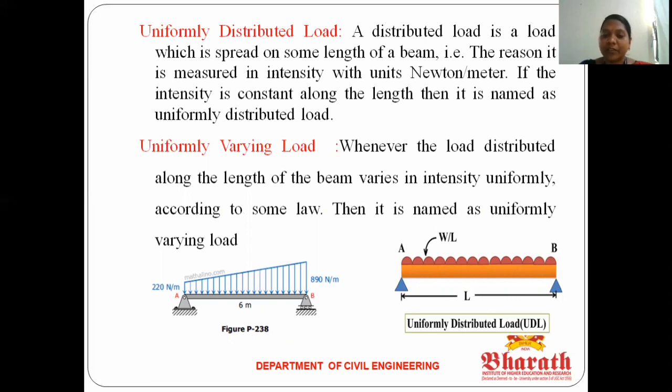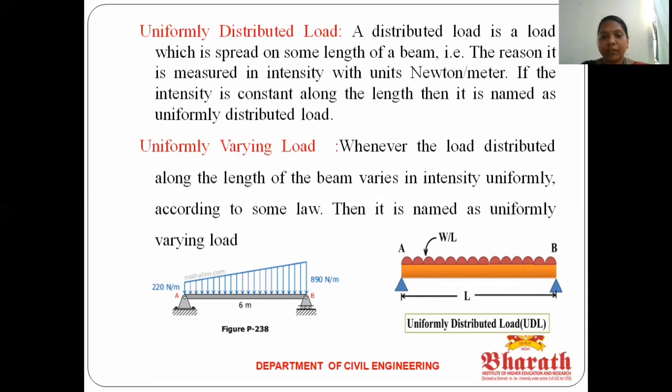Here, the beam is there with two supports at both ends. The load is spread uniformly throughout the beam. That is called a uniformly distributed load. The unit is Newton per meter.